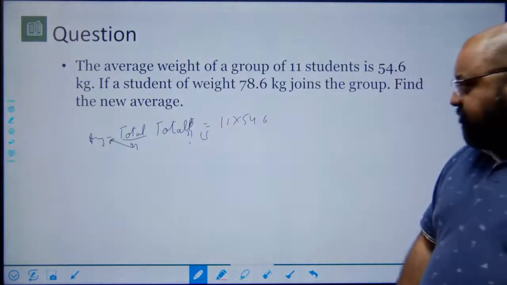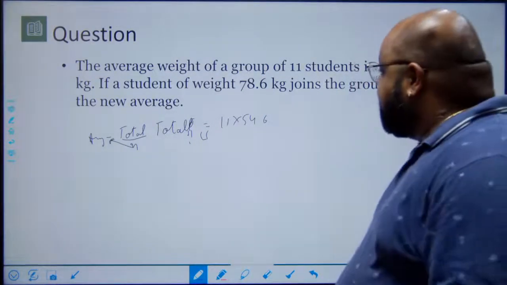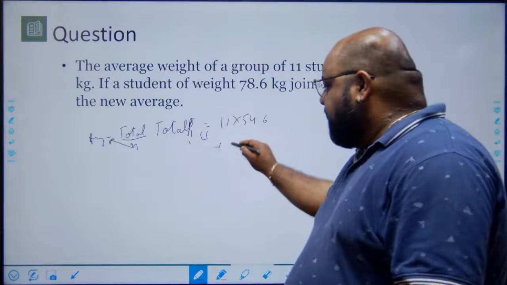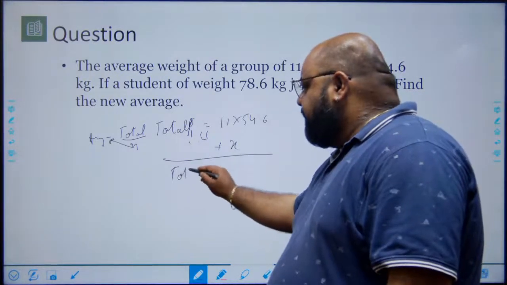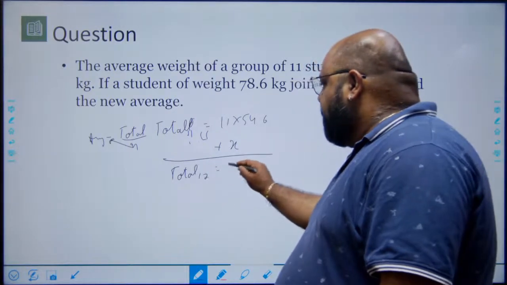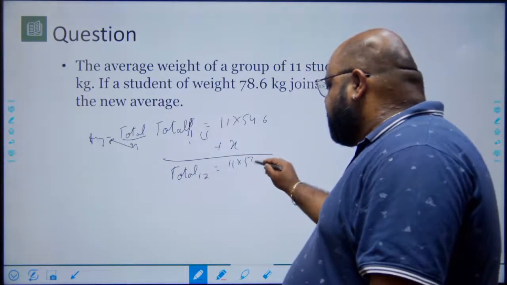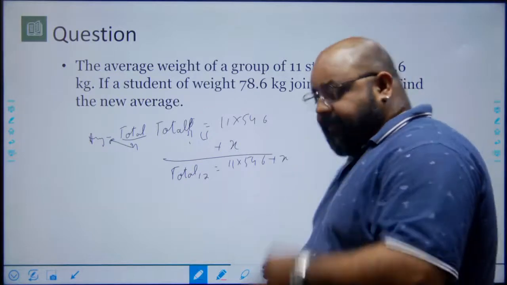Let the weight of the 12th person be x, and therefore the total of the 12 students will be 11 into 54.6 plus x.